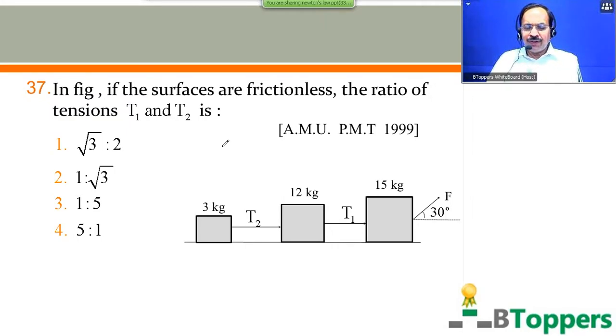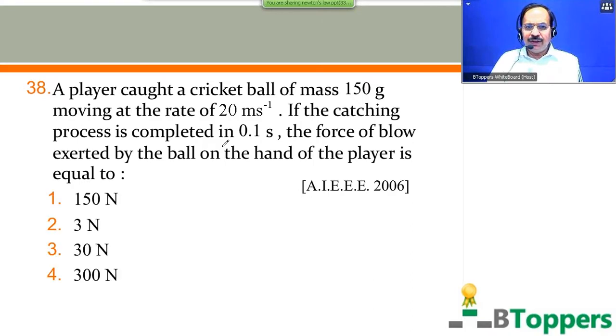In case you need more time, you can pause and take your time. I'm going to show the next question on the screen. See question number 38.